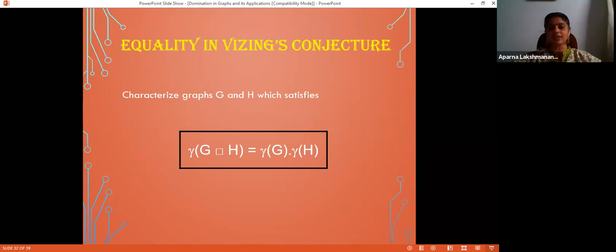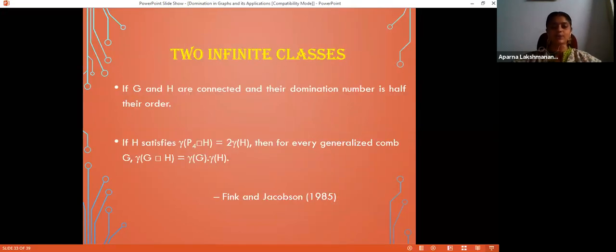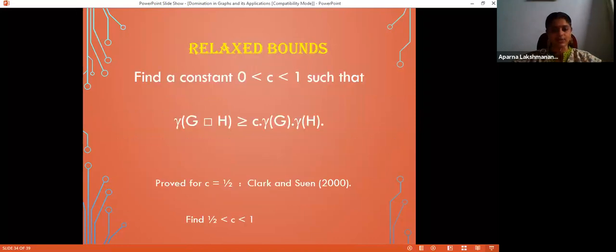That is, graphs which satisfy gamma of G box H equal to gamma of G into gamma of H. There are infinitely many graphs which satisfy the equality, and two infinite classes were identified in 1985. Later, many other classes were also found to satisfy equality in Vizing's conjecture, but the characterization problem is open. That is, characterize all graphs G and H for which gamma of G box H is equal to gamma of G into gamma of H. That is an open question.